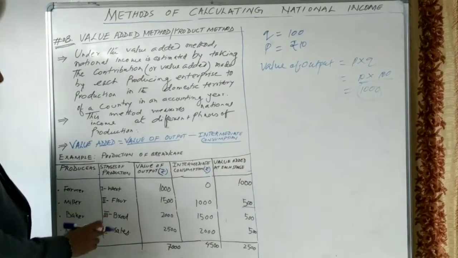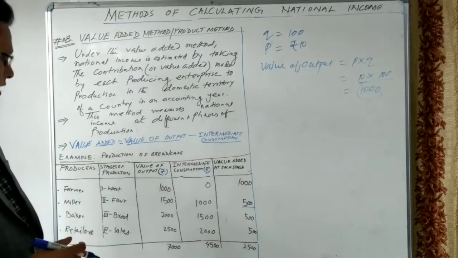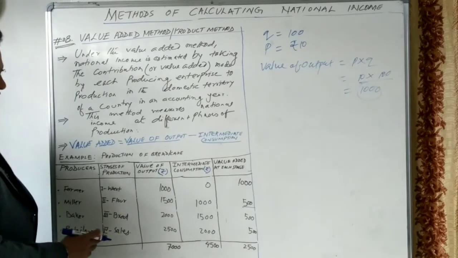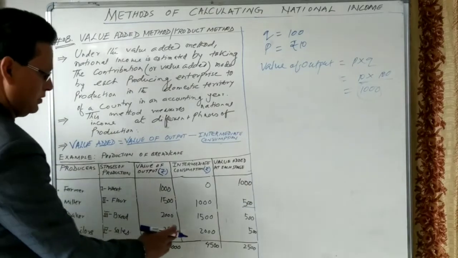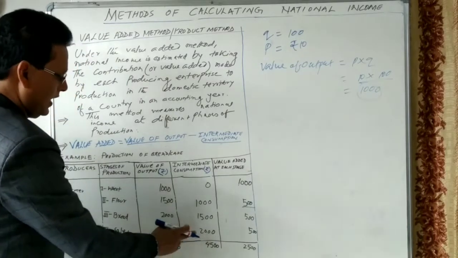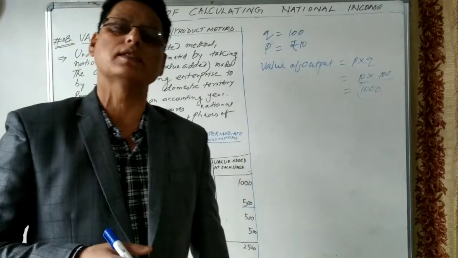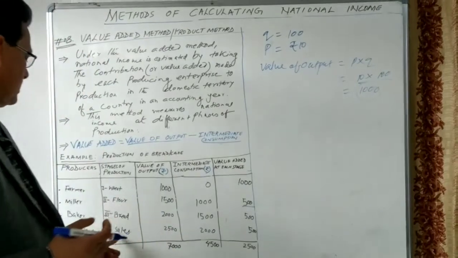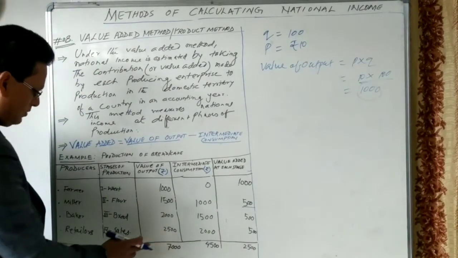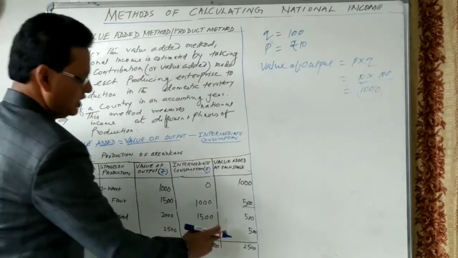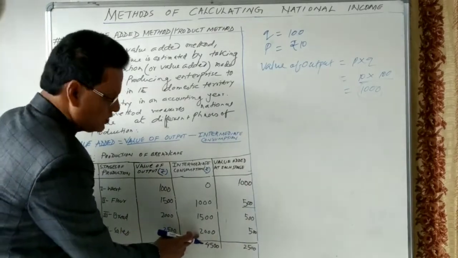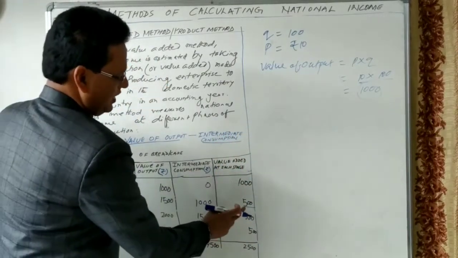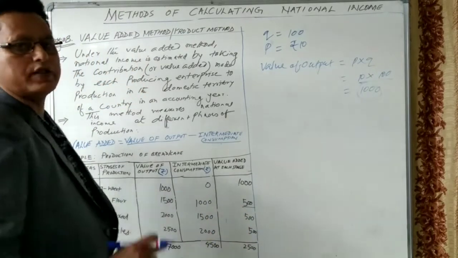This bread will be sold to the retailers. The retailer buys the bread from the baker, paying 2000 rupees. The retailer will also make certain additions to the value of the bread, and he will sell to the consumers for 2500 rupees. So how much value has this retailer added? 2500 minus 2000 is equal to how much? 500. So if we add all these values, 1000, 500, 500, 500, this will be 2500.